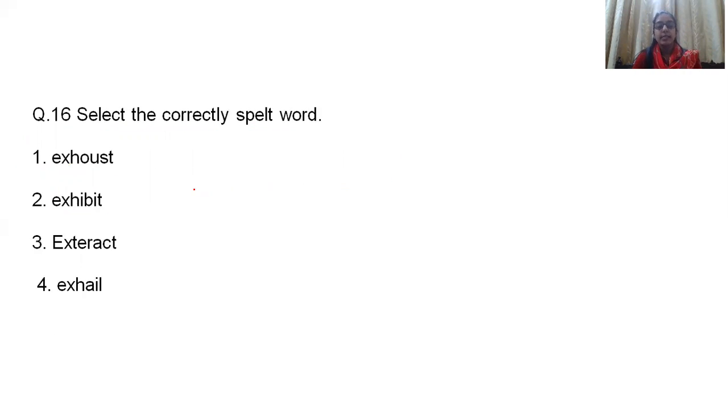Question number 16, select the correctly spelled word. Now, the focus is over here: they're not asking for the wrongly spelled word, they're asking for the correctly spelled one. That means out of 4, 3 will be wrongly written and 1 will be the correctly spelled word. So exhaust is wrong for sure. Extract is also wrong. Exhale is wrong. Exhibit, even if you're not sure whether it is right or wrong, because it's the one left as an option, this is the completely correct answer, exhibit.